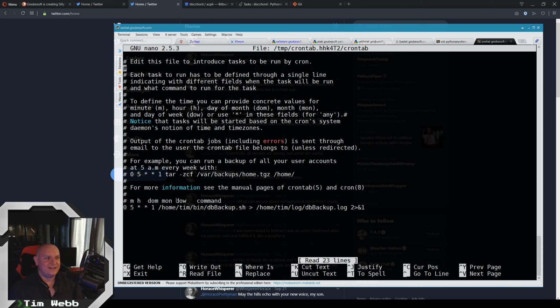So, you're frankly going to screw up this stuff a lot if you have no familiarity with it. But basically the first thing here is the minutes. So what minute of an hour do you want it to go off? And don't pick 0 if it's going to be doing anything to any remote servers, because everybody's hitting those servers on the 0 minute of an hour. So let's say the 23rd minute of every hour.